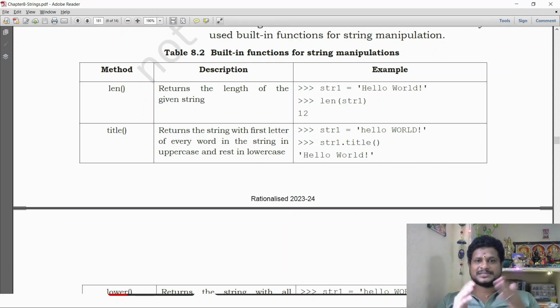The title case means the first character in a string, I mean given substrings from the string, it makes the first letter a capital and the rest of the letters small. Hello world, this is a string. Substring, we have two substrings there. Hello world, hello, the first letter will be capital, rest will be in small. World, W will be capital and rest will be in small case. This is the use of the title function.